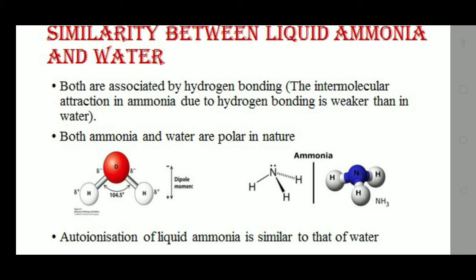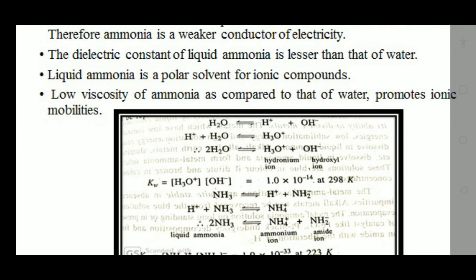And the autoionization of liquid ammonia and water are almost similar. Let us discuss the autoionization of water and ammonia. In the case of water, if water undergoes dissociation, it will dissociate into H positive ion and OH negative ion. The H positive will combine with another water molecule and form H3O positive.